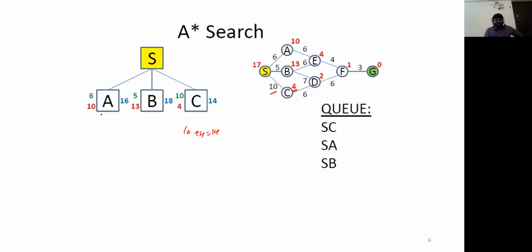Now, we calculated the values for all the children of source S, which are 16, 18, and 14. Out of this, which value is the smallest, or the shortest path cost? Obviously, node C has the shortest path cost. So out of these three nodes, we will be expanding node C only,